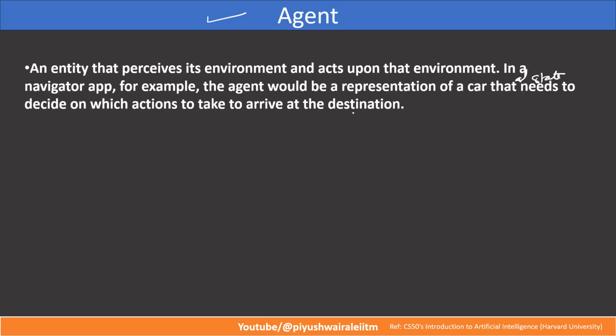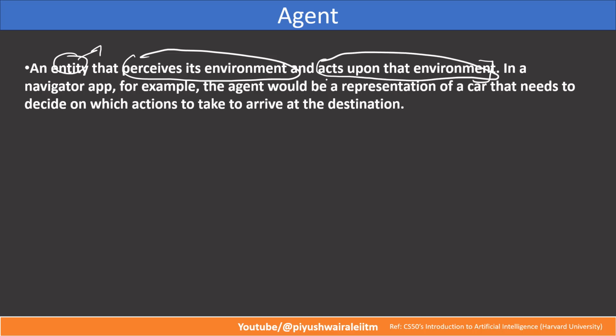For example, agent. So what is an agent? An agent is any entity that perceives its environment and acts upon that environment. Now what is an entity? What do you understand by perceives its environment? And what is acts upon that environment? Let us see one by one. So what is an entity?